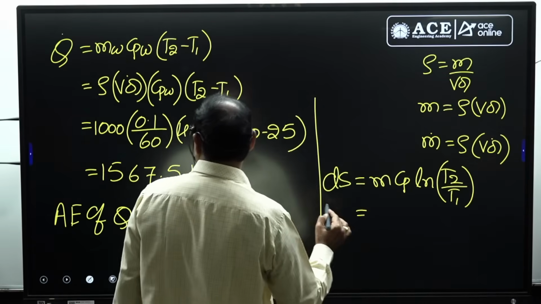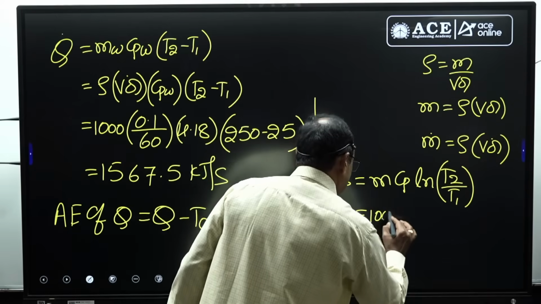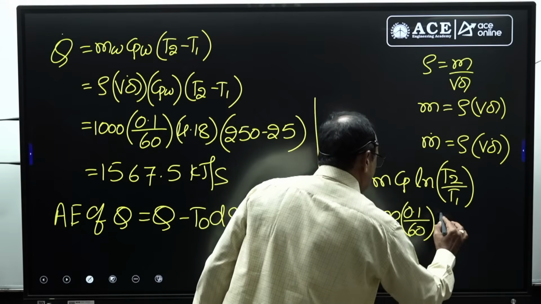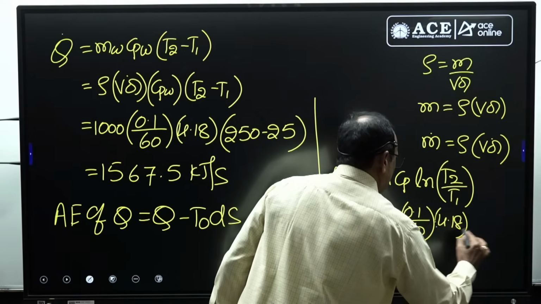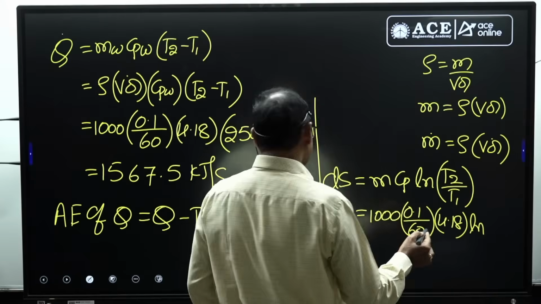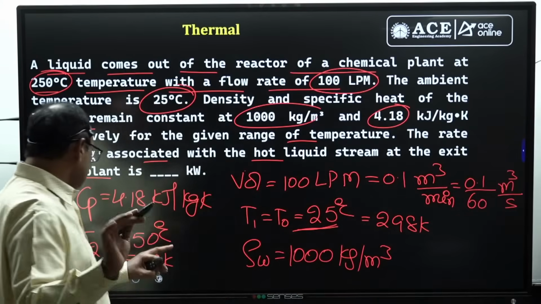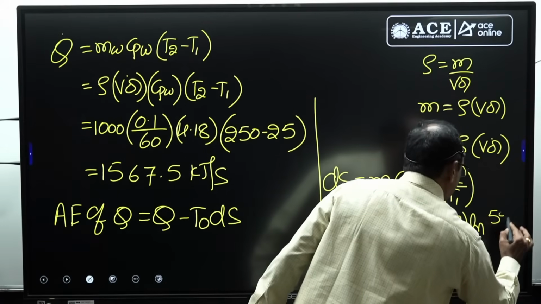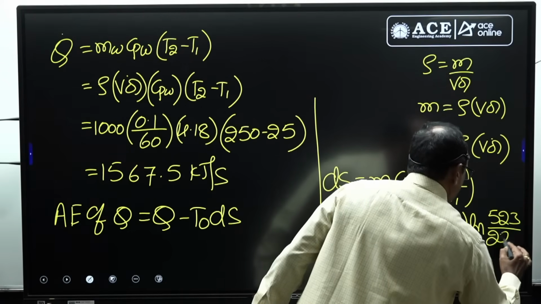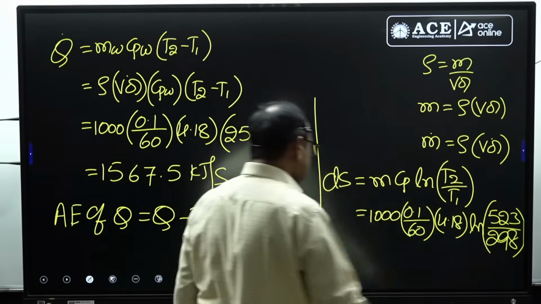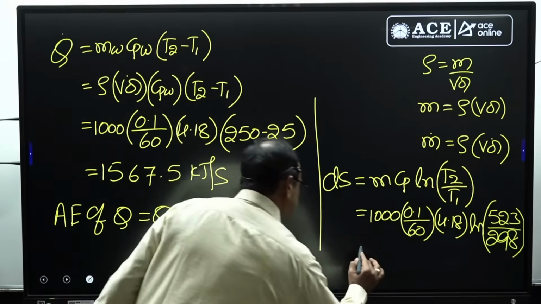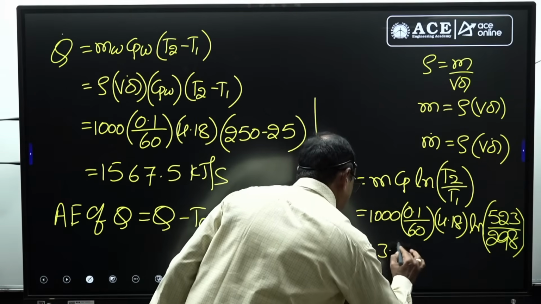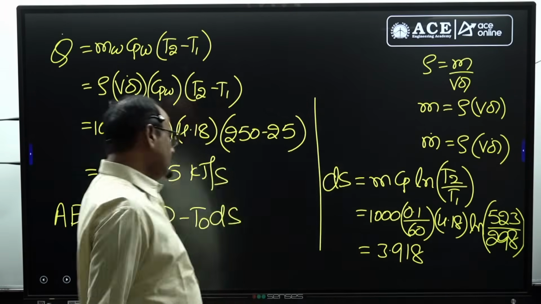Here the mass of the water is 1000 into 0.1 divided by 60, multiplied by 4.18, natural log of T2 over T1. It should be in Kelvin because that is the temperature ratio: 523 divided by 298. You simplify this value for getting the change in entropy. My calculator has shown 3.918. That is the ds value.